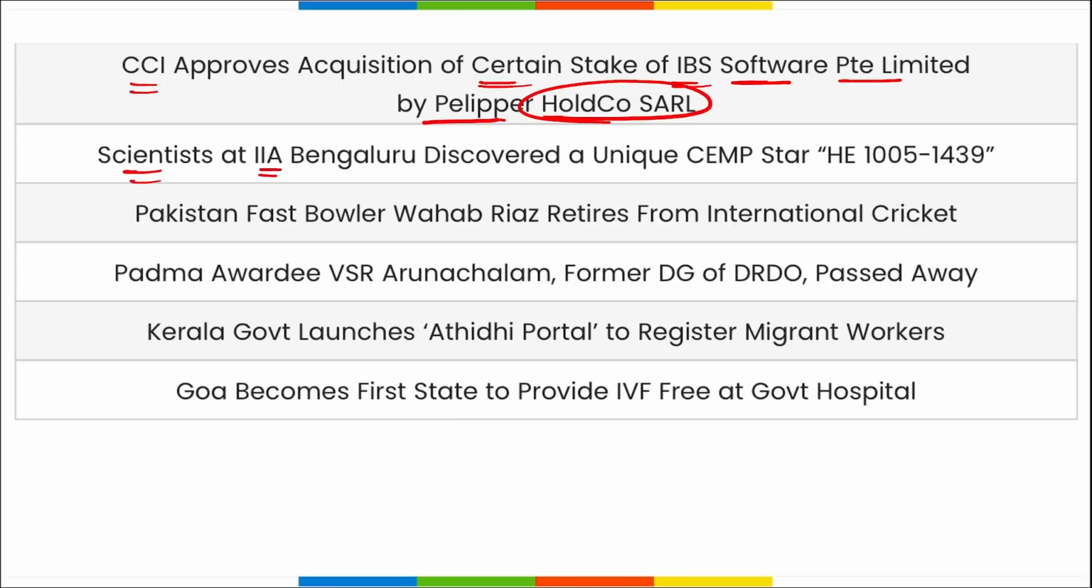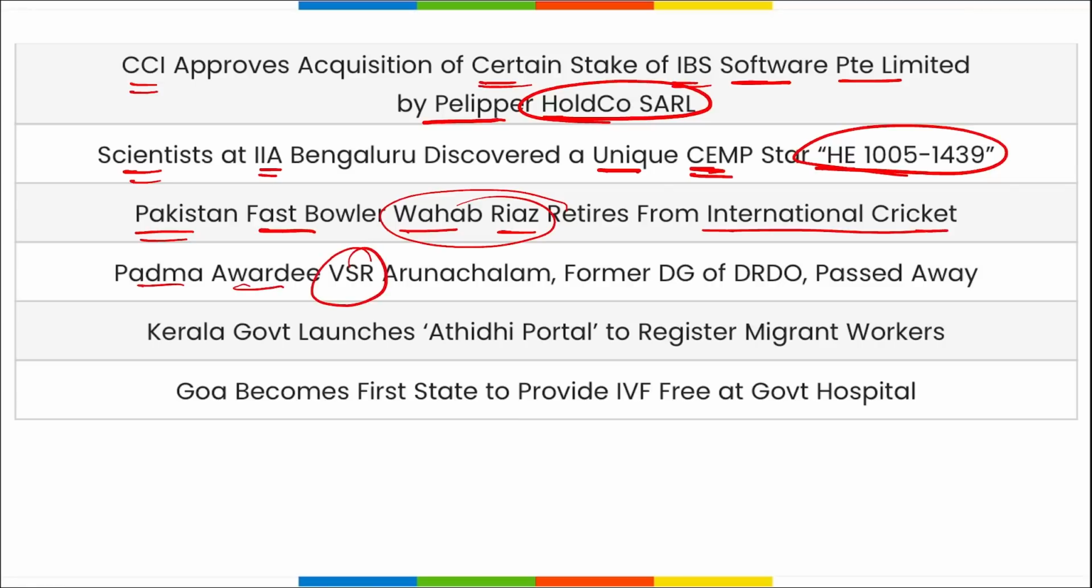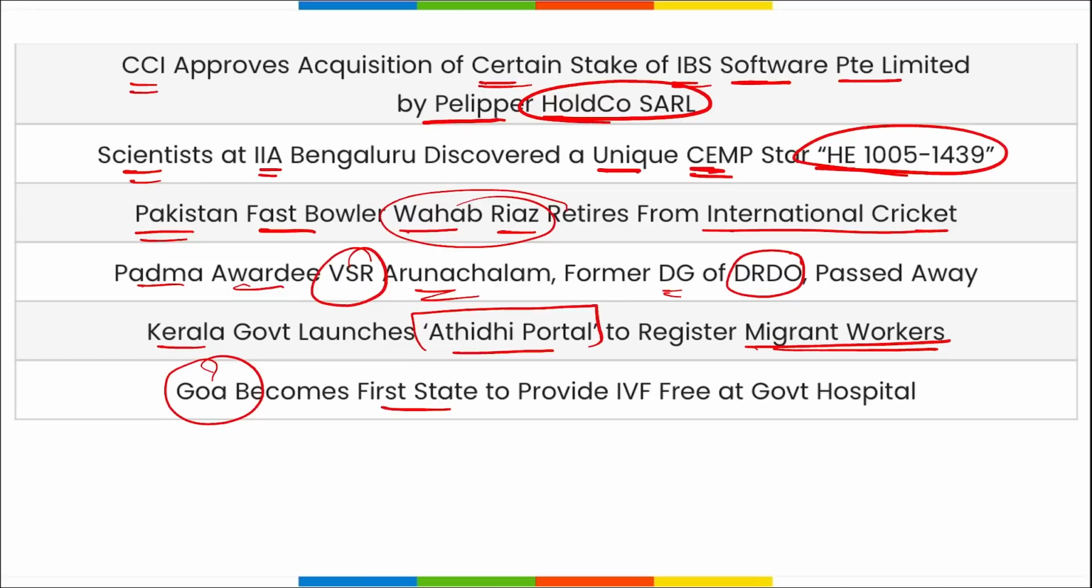Scientists at IIA Bangalore discovered a unique CEMP star, and what was unique was that it was using two neutrons for the formation of it, right? Which is a unique type of formation seen in stars. Then Pakistan fast bowler Wahab Riaz has retired from international cricket. Padma awardee VSR Arunachalam, former Director General of DRDO, and the first scientist to head DRDO, correct? He recently passed away in California. Kerala government launched Atithi portal to register migrant workers, and Goa became the first state to provide free IVF treatment at government hospitals. So these are your important current affairs for the day, friends.